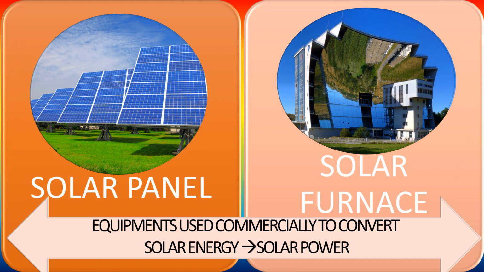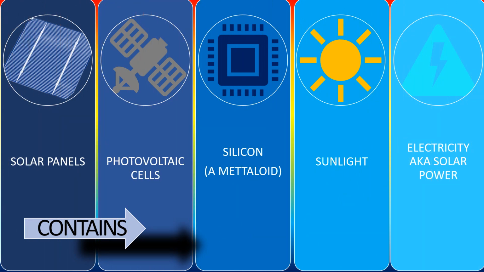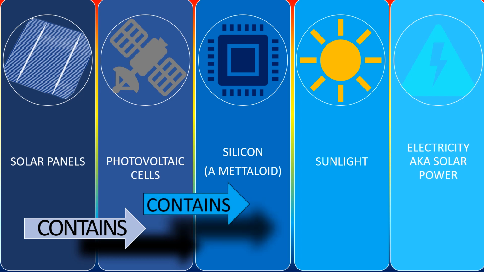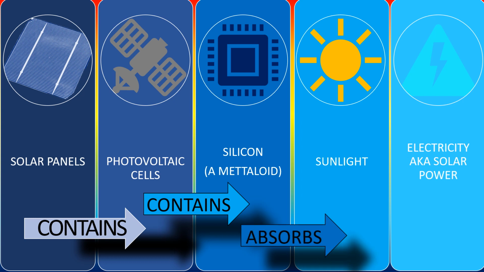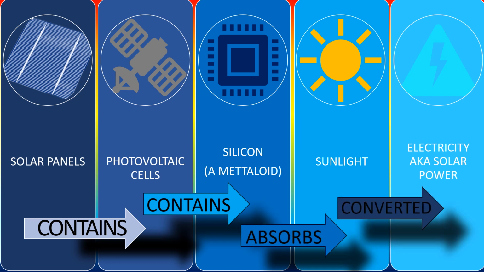Solar energy can be converted into solar power in these two ways: solar panel or solar furnace. These are the equipments used. So let's see what solar panels consist of. Solar panels consist of photovoltaic cells which are made up of silicon, a metalloid, and silicon converts the sunlight into electricity rather than heat.